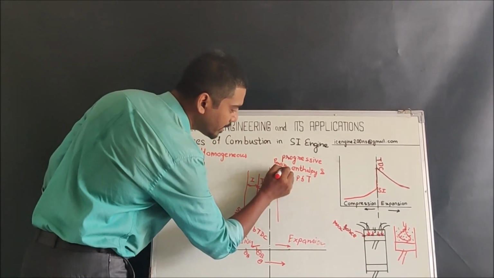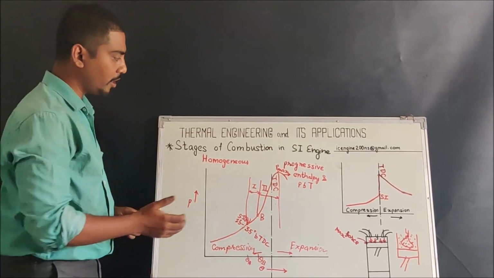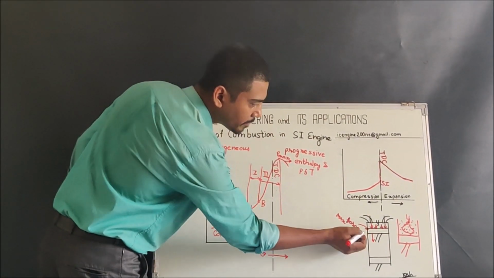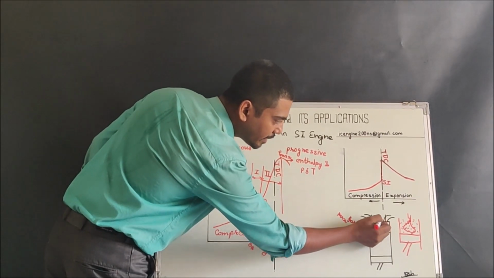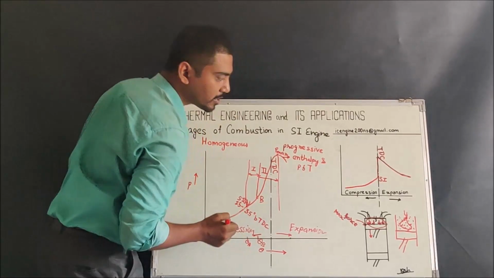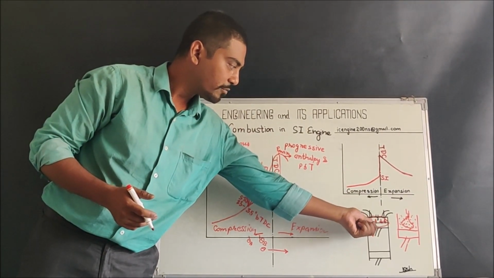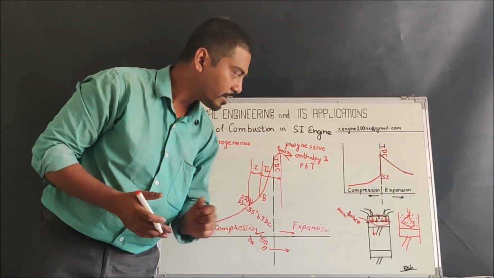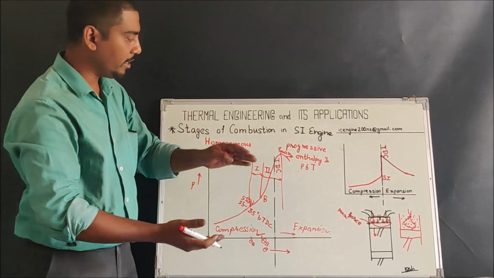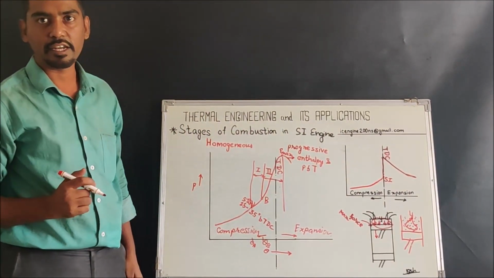The third stage of combustion starts after the maximum pressure is obtained. Now after the maximum pressure is obtained and the piston is moving down, the gas forces acting on the piston are simultaneously converted into brake power, and due to the expansion process, as the volume is increasing, the pressure inside the chamber will be simultaneously reducing.